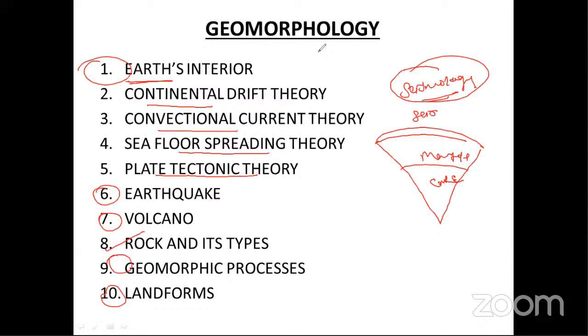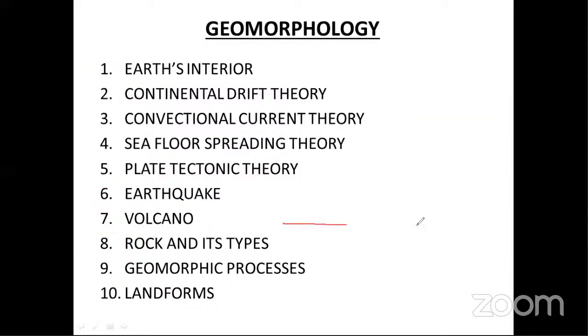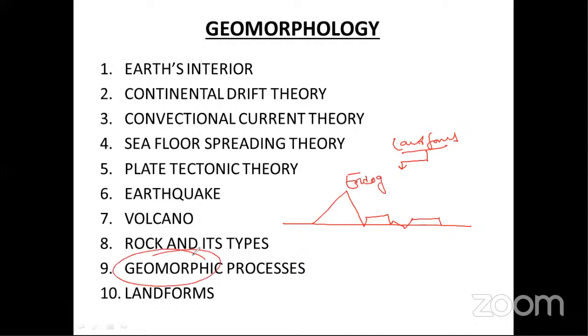In geomorphology, two things are very important to know. Whatever features you see on the surface of the earth, like mountains, plateau, plain, or river valleys, that forms topography, or we can say landforms. Landforms are formed because of two important processes. One is your endogenetic force, meaning the geomorphic process, and the other one is called exogenetic force. Remember these two forces. These two forces are responsible for the formation of relief features on the surface of the earth.